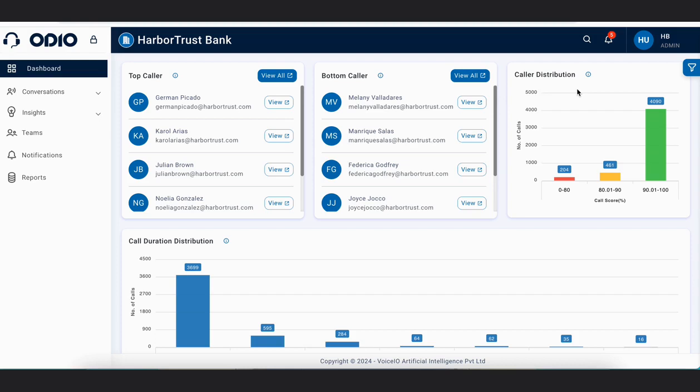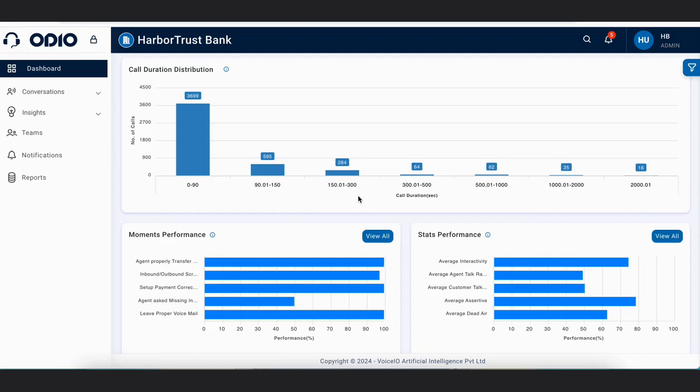Caller distribution is basically the categorization of calls on the basis of call score. Here the red bar represents the bad calls, where the call score is below 80. Then this amber color represents the average calls, where the score is between 80 to 90%. And then the green color represents the number of good calls, where the score is between 90 to 100.